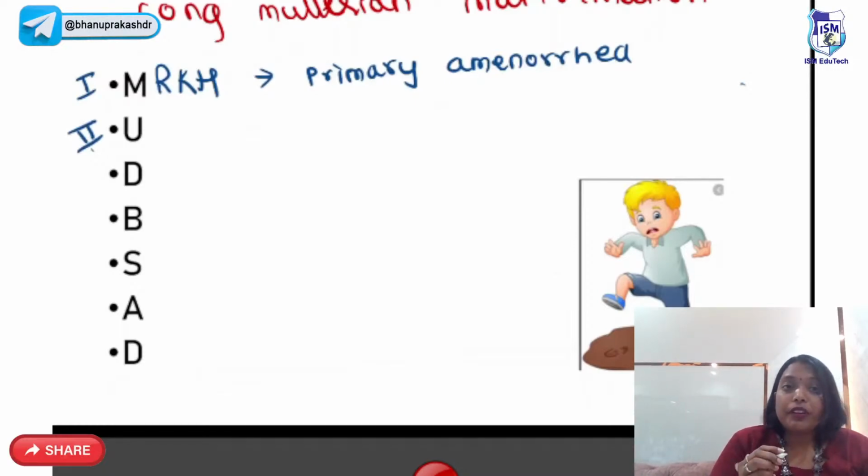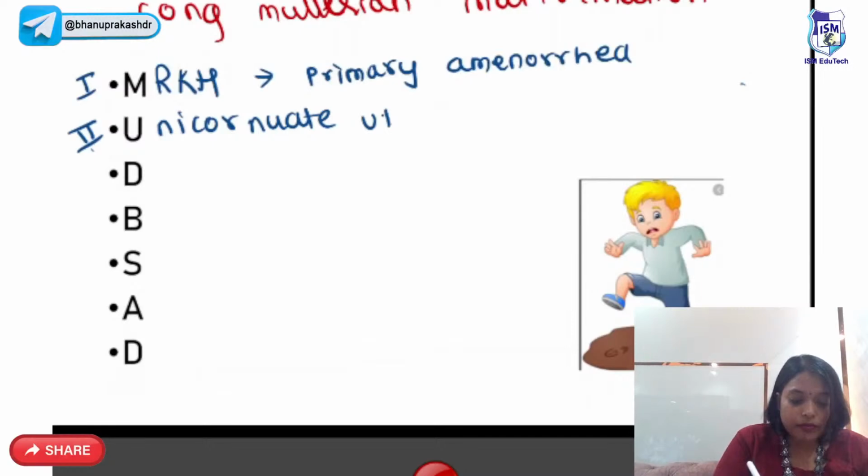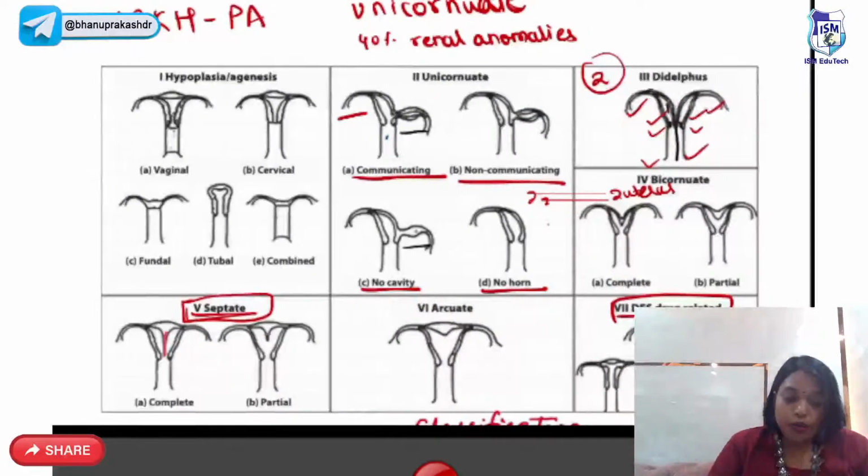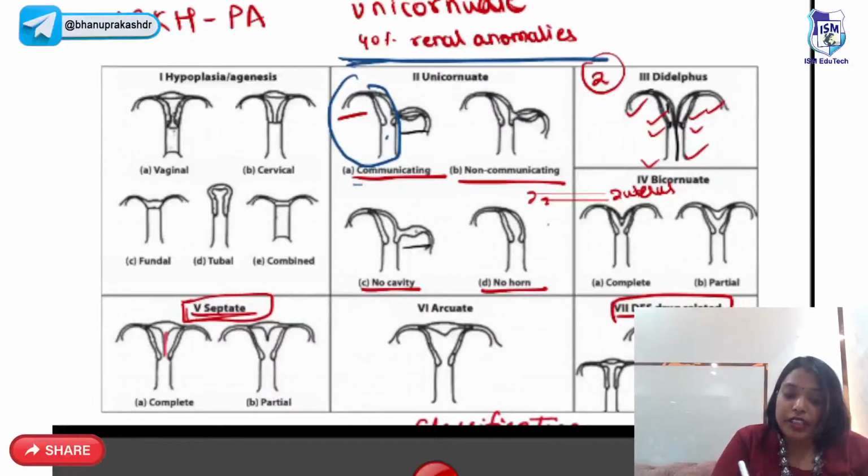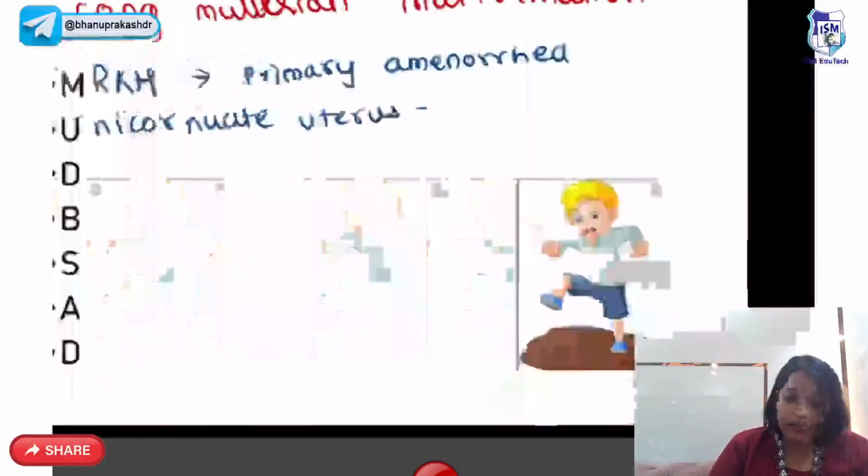Number 2: one duct is formed, one duct is not formed. So that will be unicornuate uterus. This will have a banana shaped uterus with a single fallopian tube. 40% of them are associated with renal anomalies.